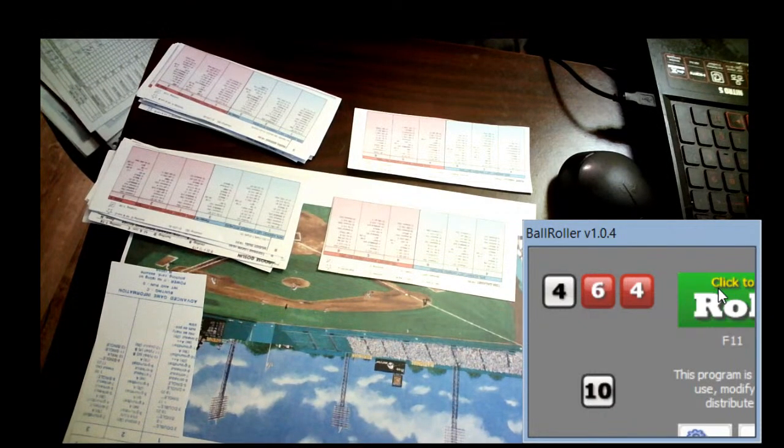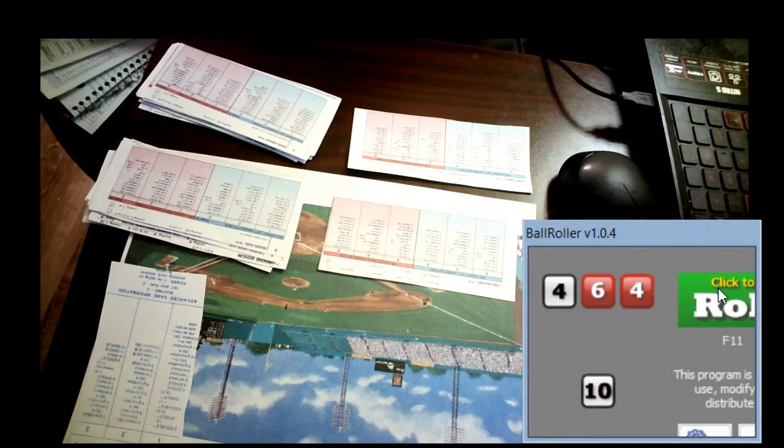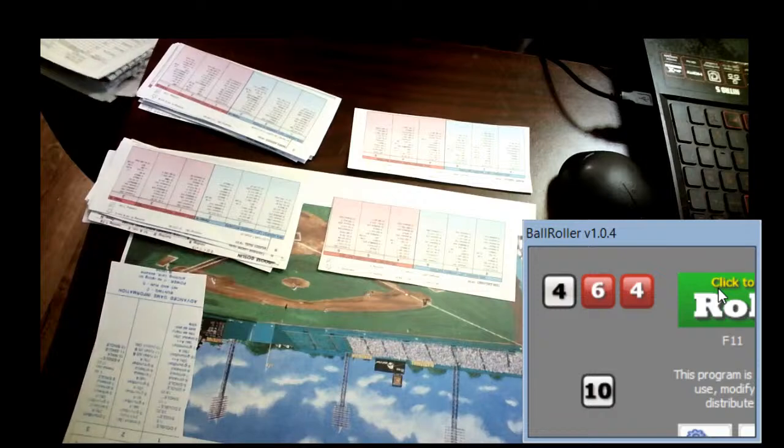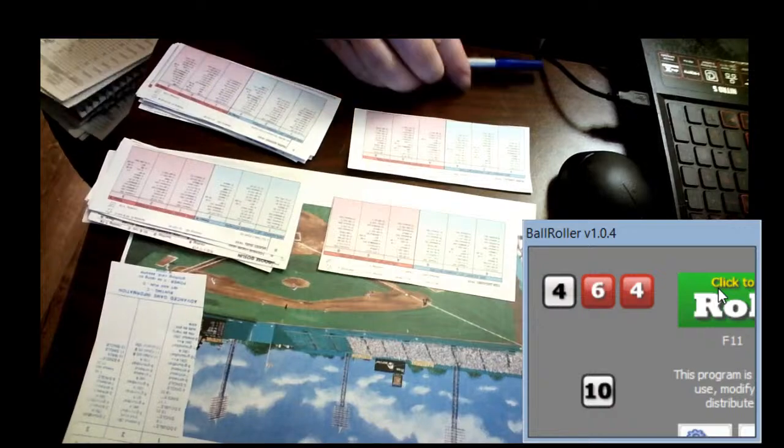Let's see what he becomes. Let's go ahead and pull those out. So we'll put them on the back here. So E12 on a 14 is a 2-base error on the Babe. So the Babe commits a 2-base error. That will extend the inning, but it'll give Bump Hadley a chance.